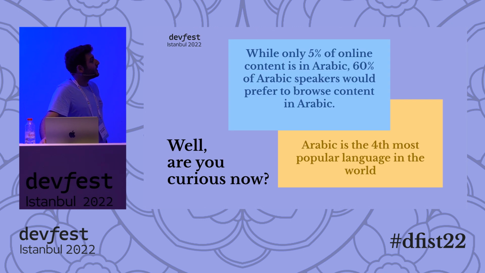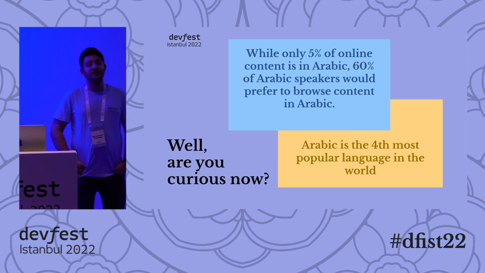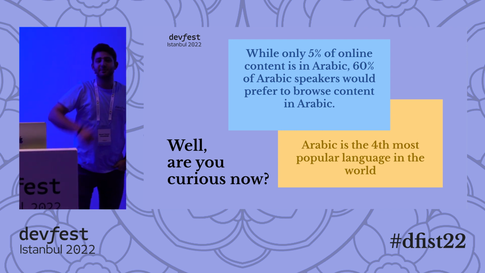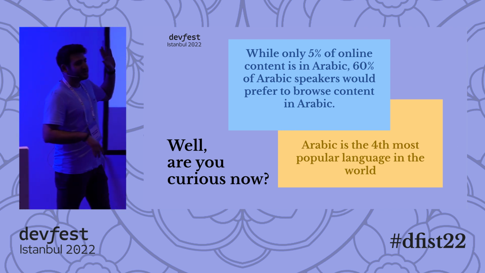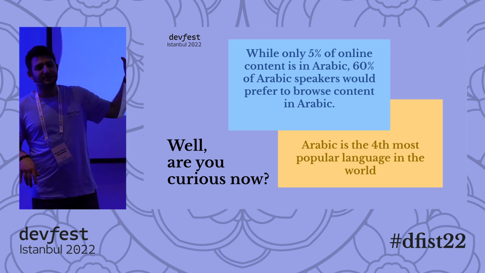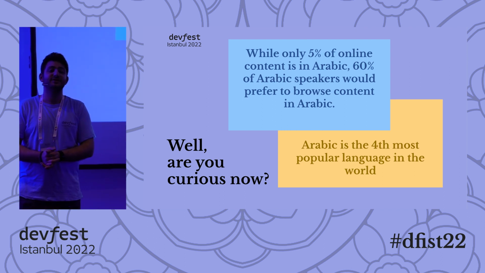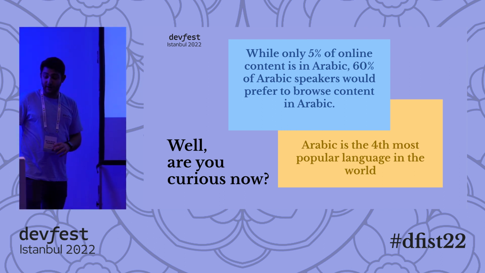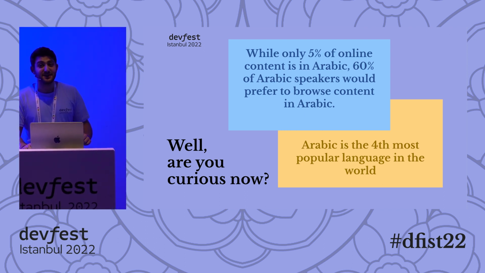Another fact: Arabic is the 4th most popular language in the world, considering all those Arabic speakers. But only 5% of content online is in Arabic. That's my mom, by the way, thank you. So there's only 5% Arabic content on the internet, but 60% of Arabic speakers would love to see more content online. So are you curious now? Because that means a lot of money.